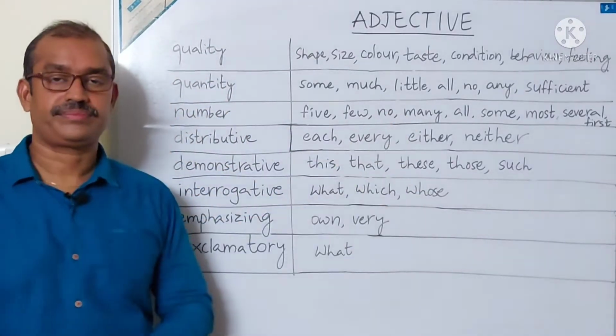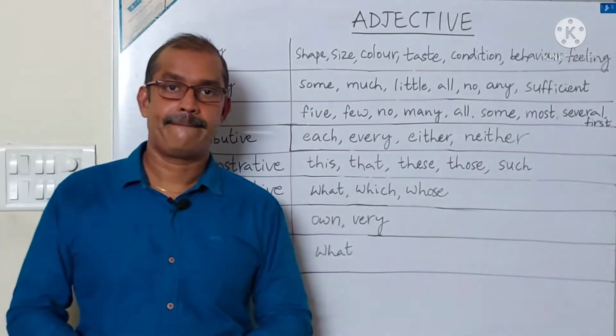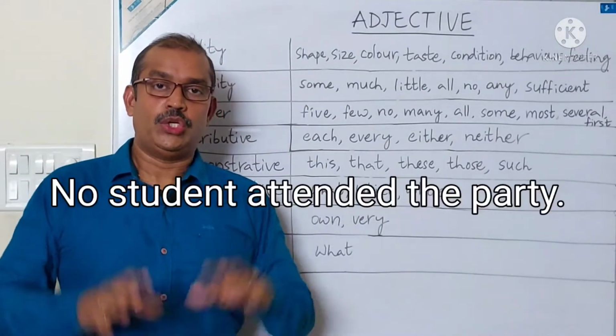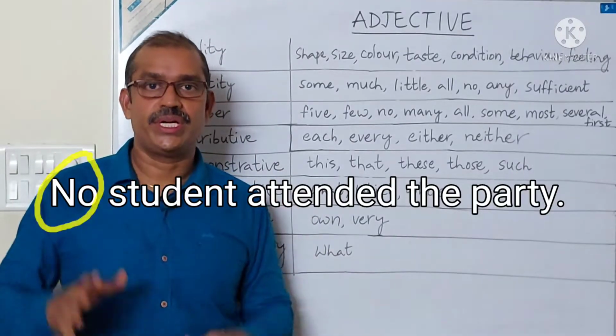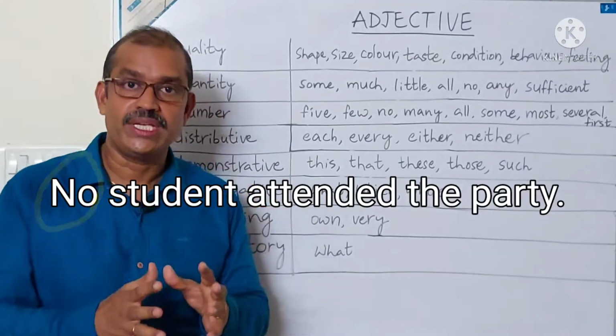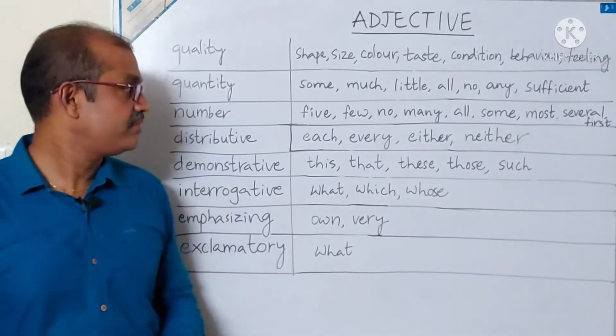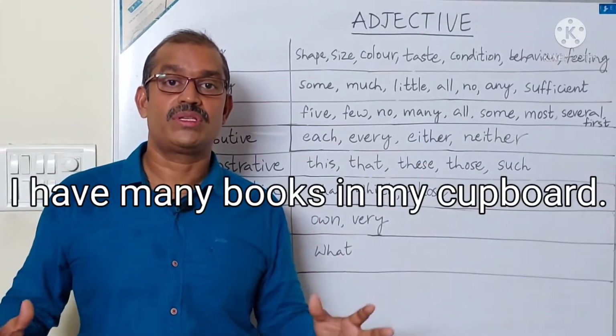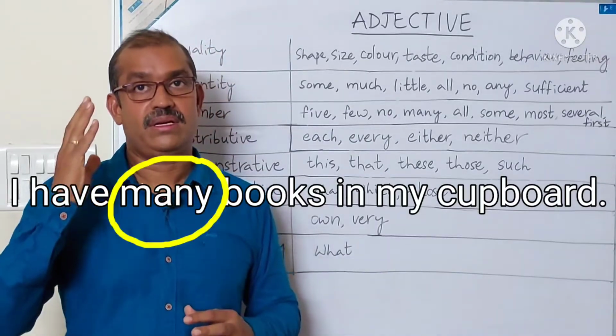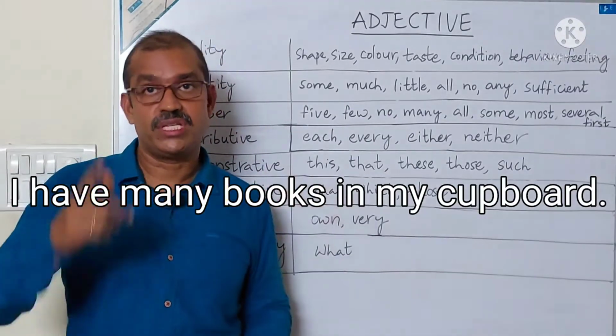No. No student attended the party. Here no is an adjective, student is a noun. Many. I have many books in my cupboard.